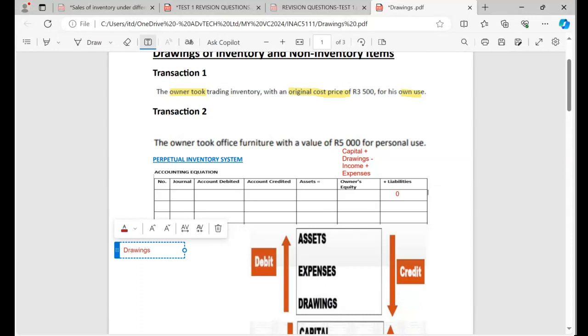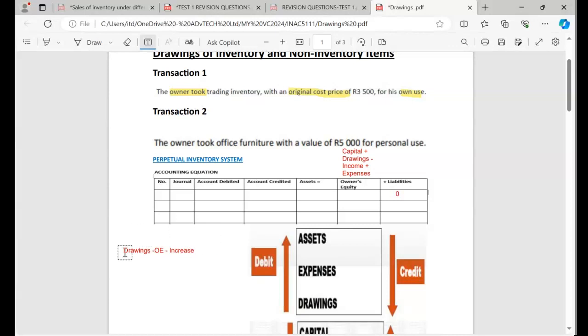And I must also tell you that drawings are owner's equity, and owner's equity increases on the credit side. But the drawings, because it's a negative owner's equity, will increase on the debit side. Can you see now? But at the moment, we know that the drawings are owner's equity, and owner's equity is increasing. That's the first thing that I need to do to analyze.